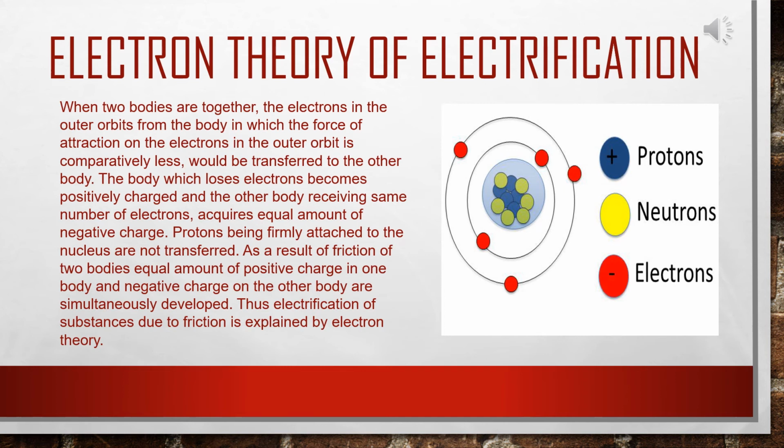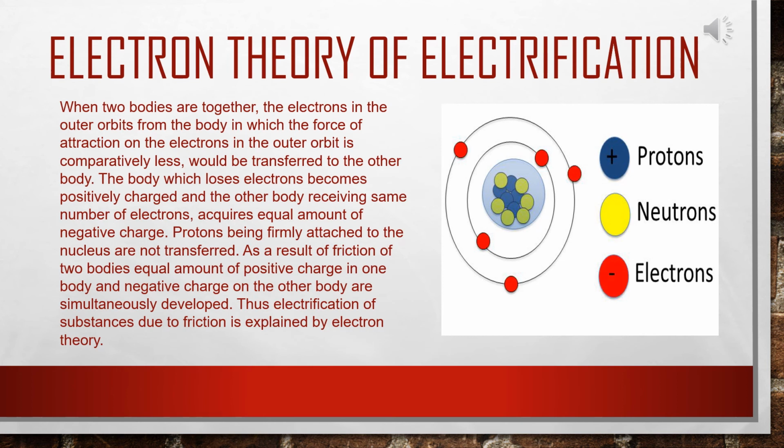Now, when two bodies are rubbed together, the electrons in the outer orbits from the body in which the force of attraction on the electrons in the outer orbit is comparatively less would be transferred to the other body. The body which loses electrons becomes positively charged, and the other body receiving the same number of electrons acquires an equal amount of negative charge. Protons being firmly attached to the nucleus are not transferred.